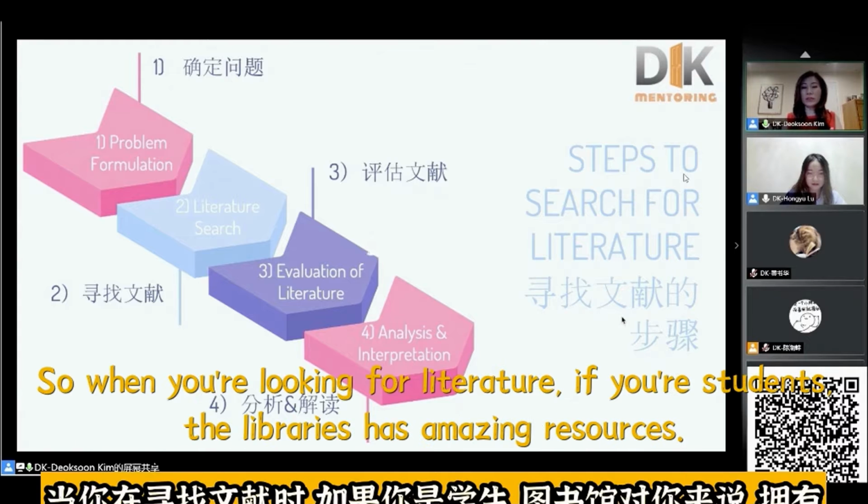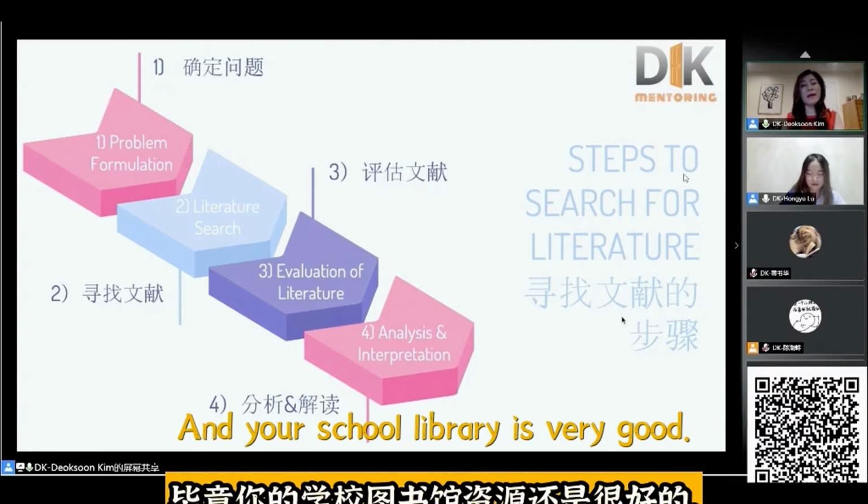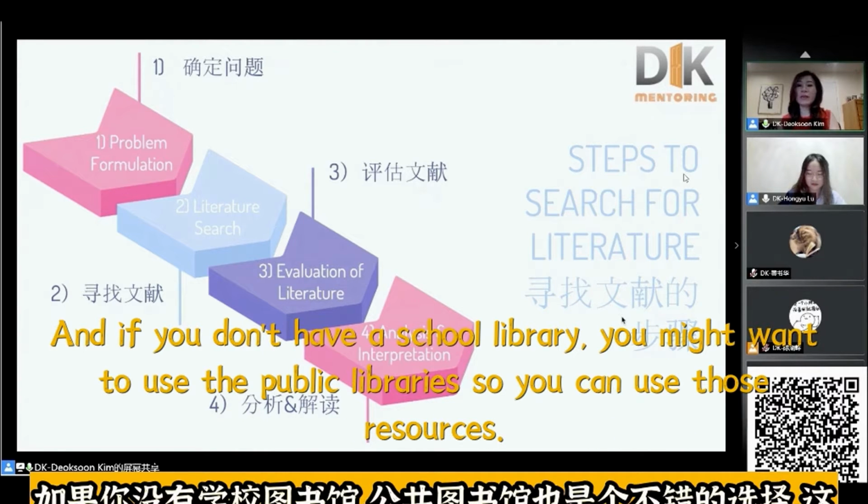When you're looking for literature, if you are a student, the library has amazing resources. So you must use the library, and your school library is very good. And if you don't have a school library, you might want to use the public libraries. So you can use those resources.